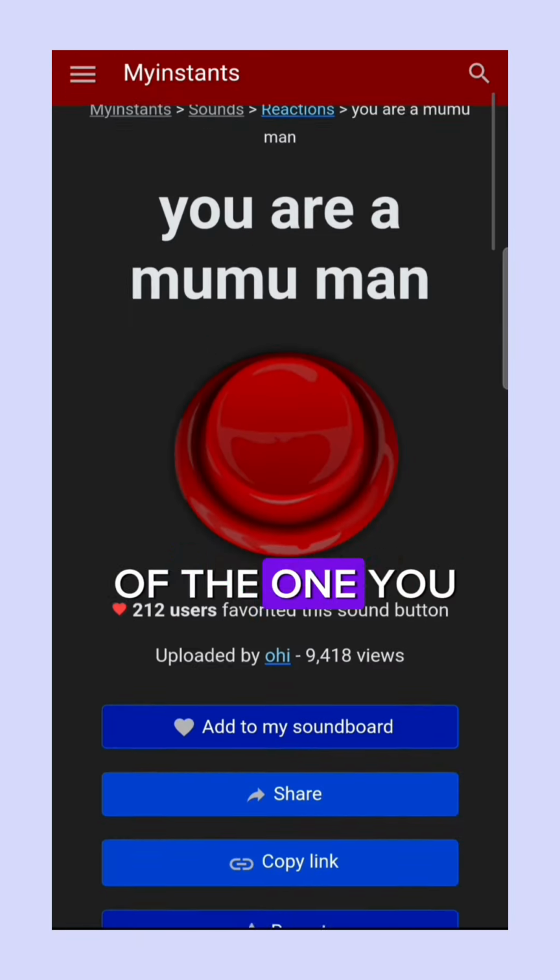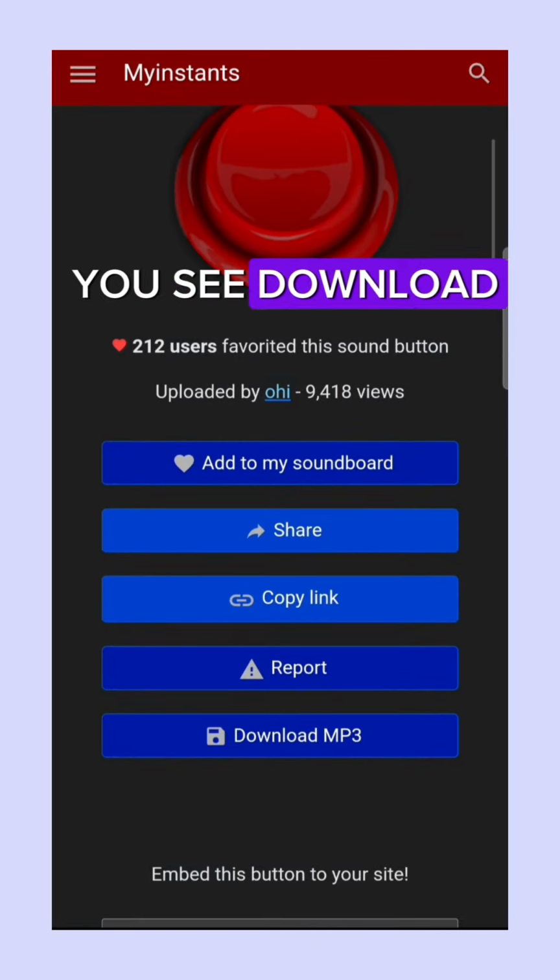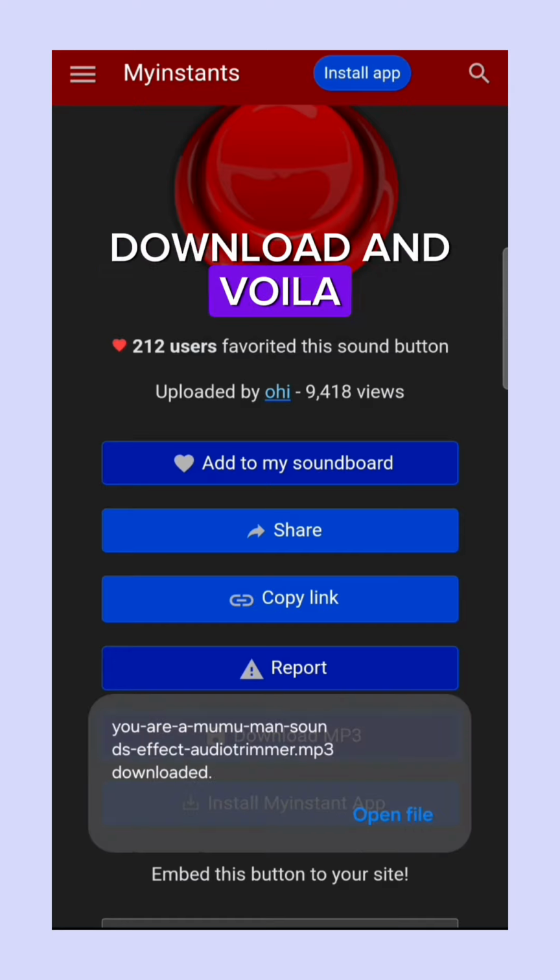Click on the name of the one you want to download and scroll down till you see Download MP3. Click on Download and voila, you have it on your phone.